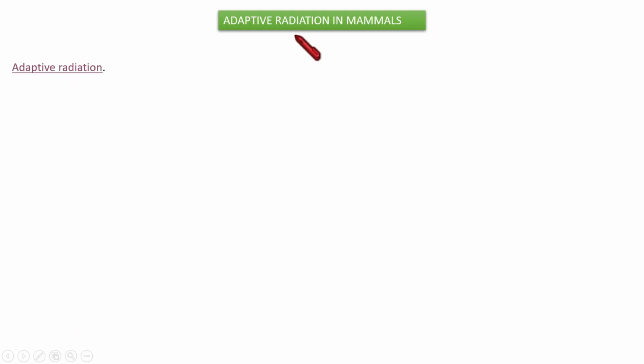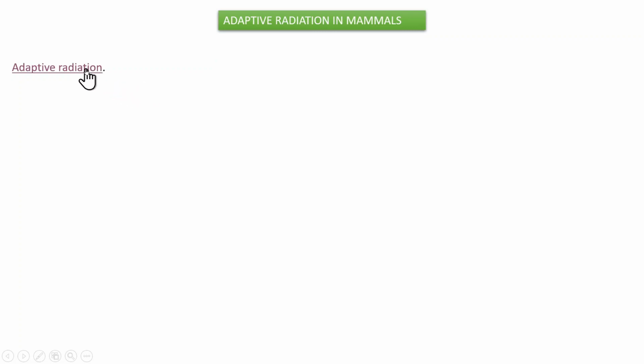Good morning, dear students. Today we are going to start our section with the topic adaptive radiation in mammals. Before starting our main topic, I have decided to give you a basic understanding regarding the geological timescale, because so many terms in this section relate to it. Whenever we are reading or learning something, we should not have a blind reading or understanding. Instead, we should have a sound understanding. For that, it will be very helpful if I give you a basic idea about the geological time scale.